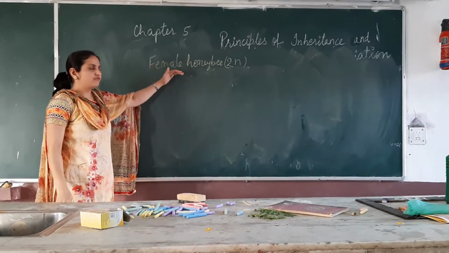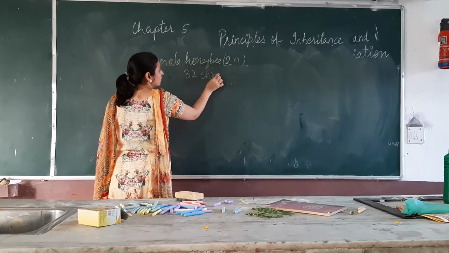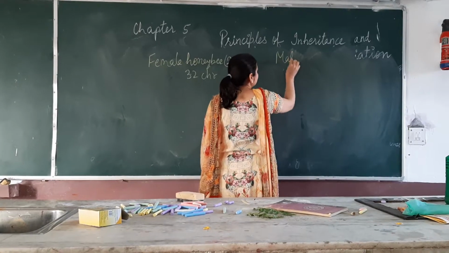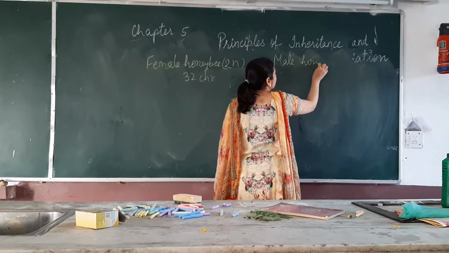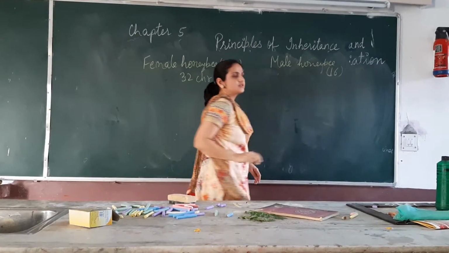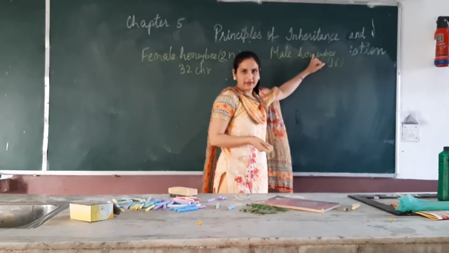All the body cells of the female honeybee have 32 chromosomes, but the male honeybee has 16 chromosomes only, or we can say it is haploid, right?